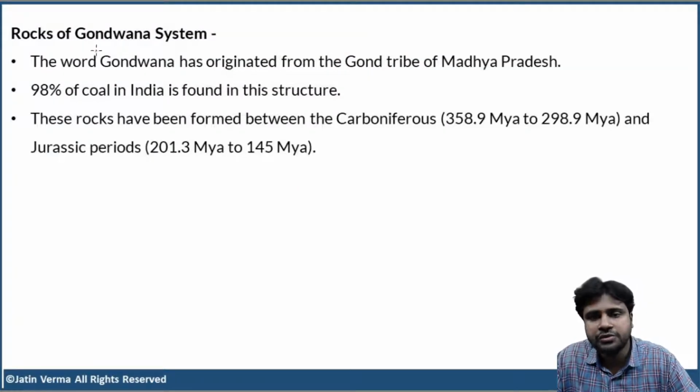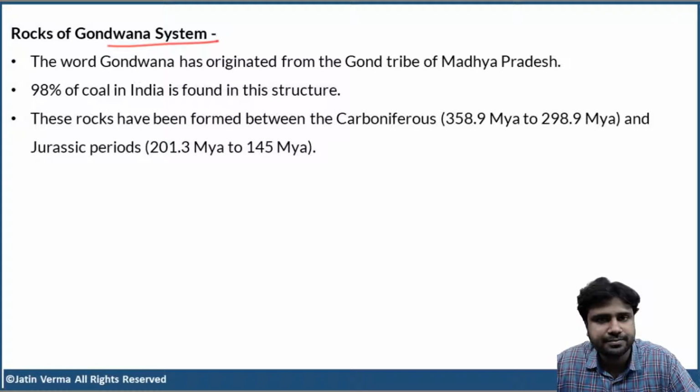Now, rocks of the Gondwana system. Okay. So the rocks in India are classified into various systems. Actually, people generally discuss this as the first chapter in Indian geography, but I did not do that because I thought wherever the need arises, there I can discuss about the rocks. Okay, so that is the reason I did not discuss this as the first chapter. But don't worry, I'm going to cover this entire topic before the end of this course.